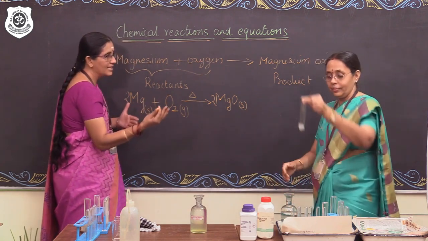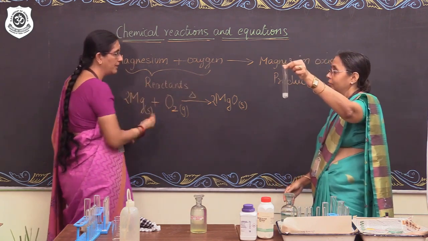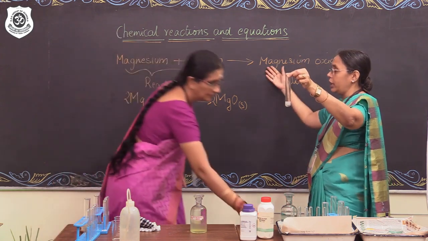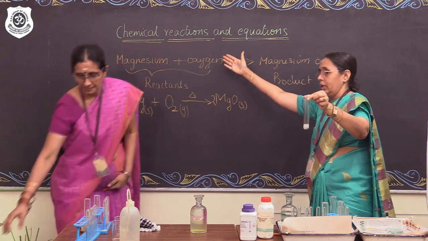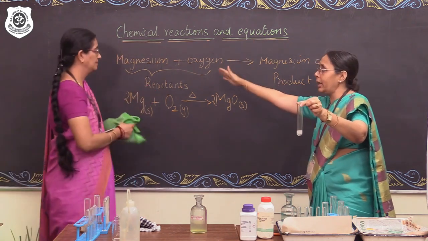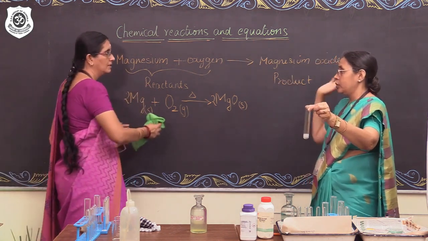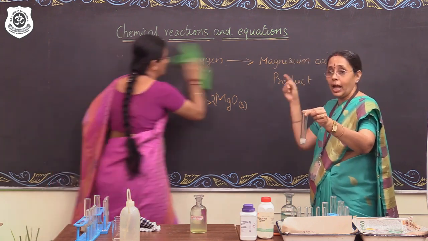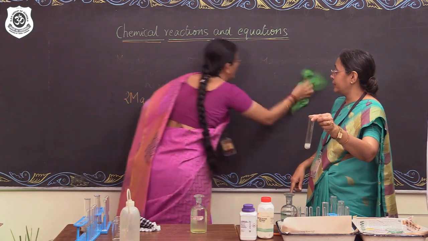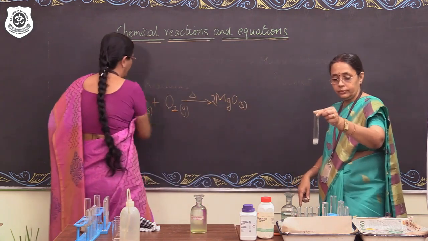Yes, ma'am. So shall we translate this chemical change in the form of an equation? First, we will write a word equation. When we represent it in terms of reactants and products by writing the names, we call it a word equation. Right. So, we will write a word equation, then a skeletal chemical equation, and then we will balance the equation. We'll do that, ma'am. Let's write the word equation.